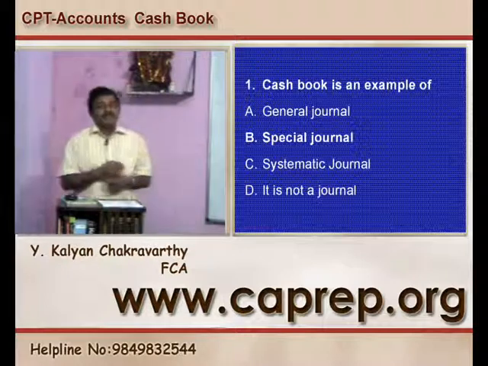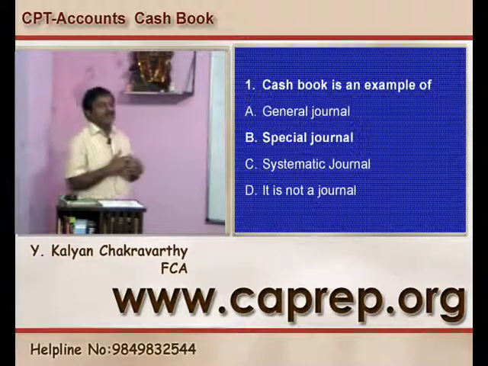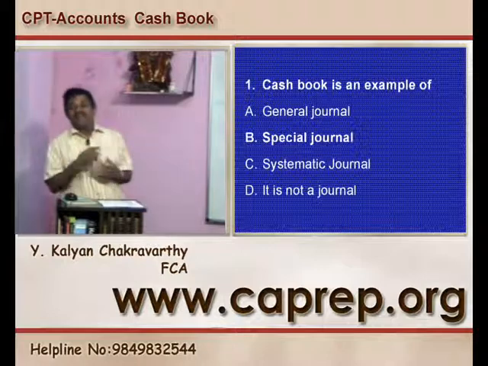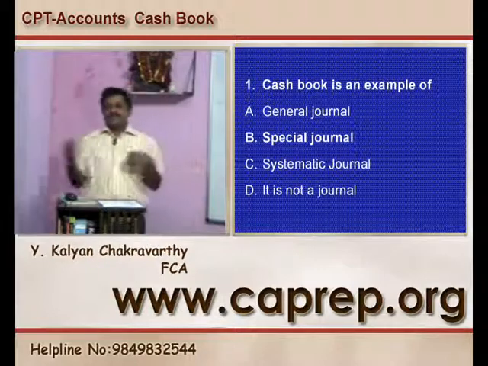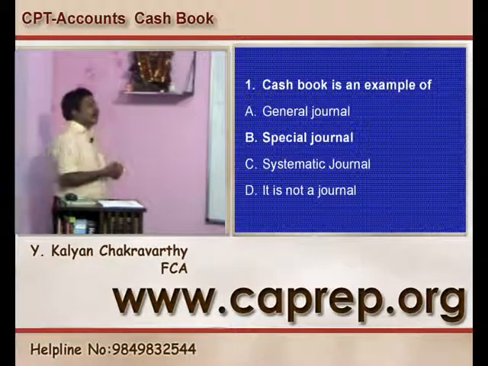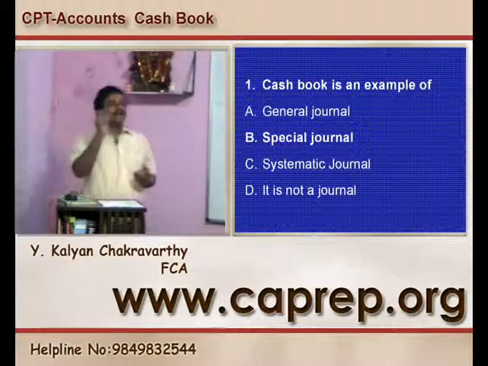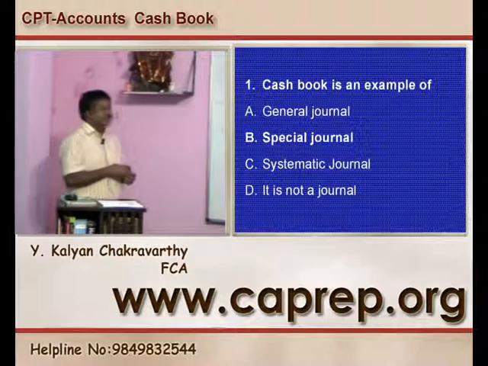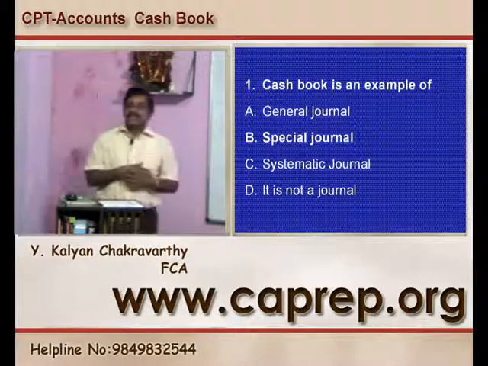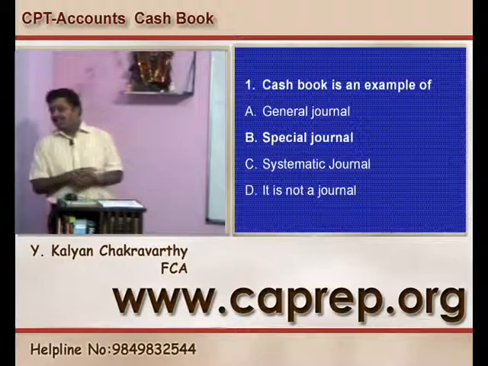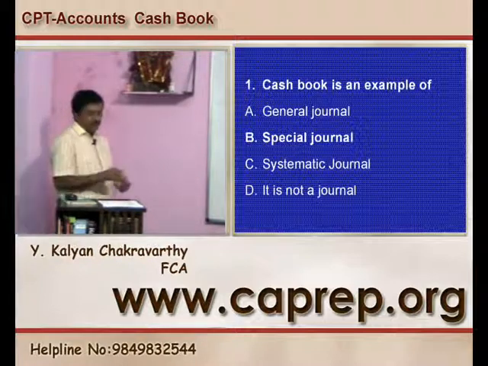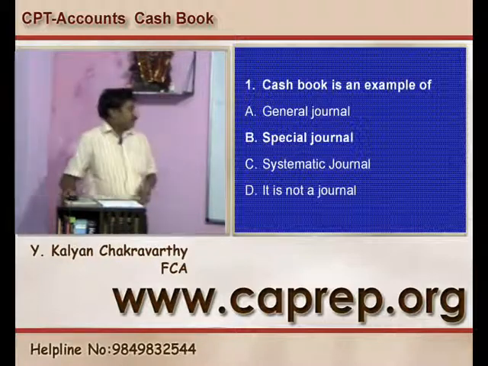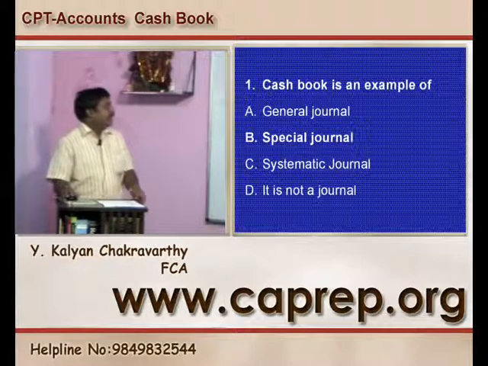And since in an organization cash transactions will be n in number with receipts and payments, we are separately creating a subsidiary book called the cash book. So on that pretext we say cash book is a special journal. So for question number 1, B is the right answer.